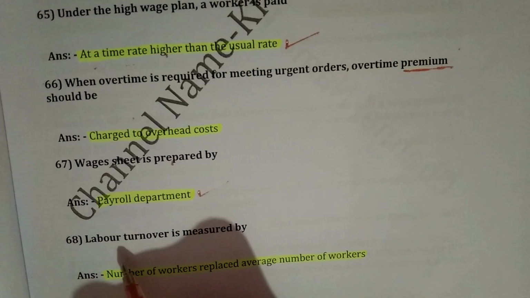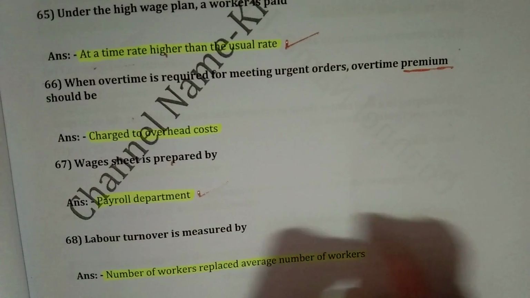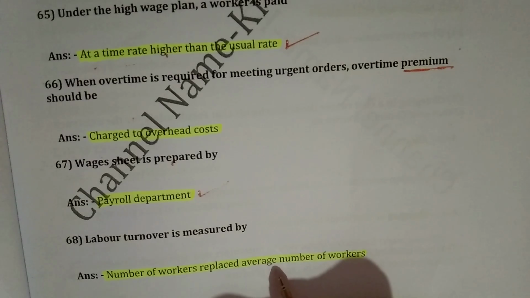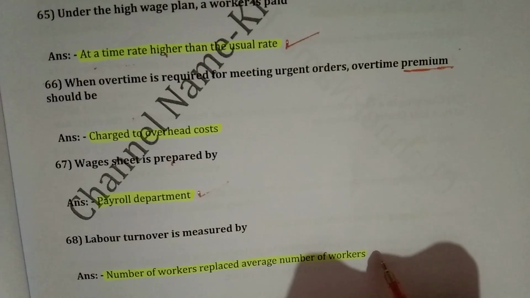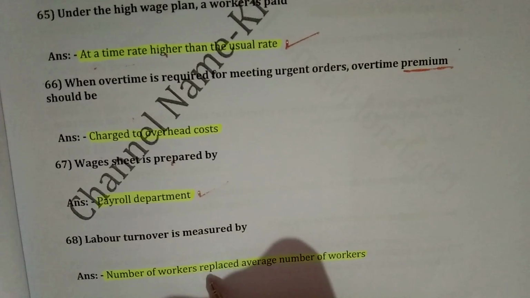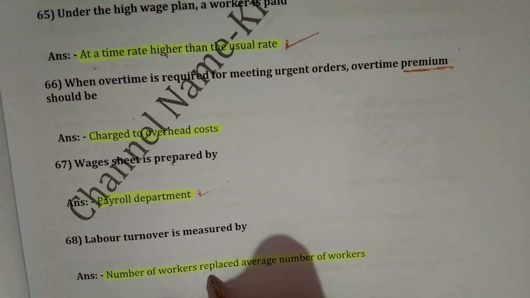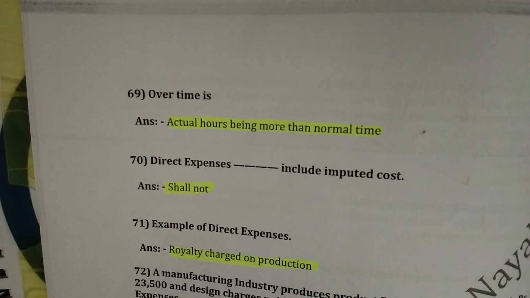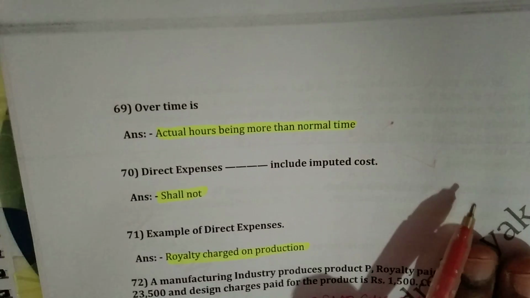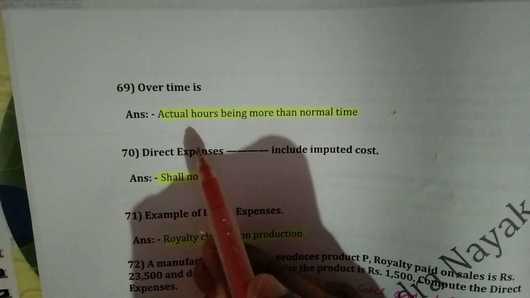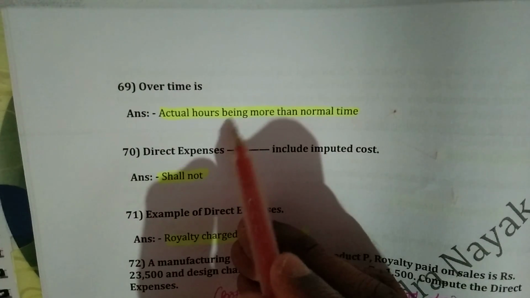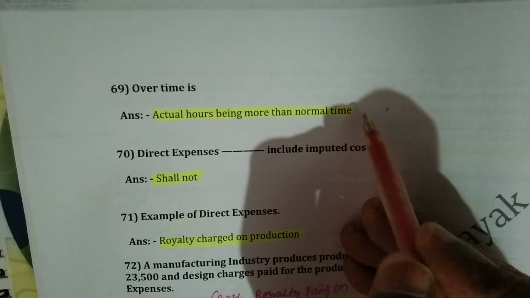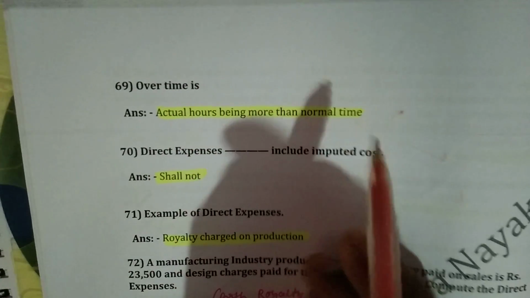Then question number 68. Labor turnover is measured by number of workers replaced, average number of workers. Right answer is number of workers replaced, average number of workers. Okay. Then question number 69. Overtime is what? Actual hours being more than normal time. When actual hours are more than the normal time, it will be treated as overtime expenses.